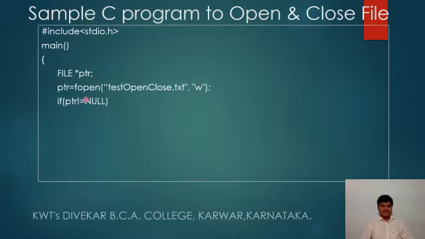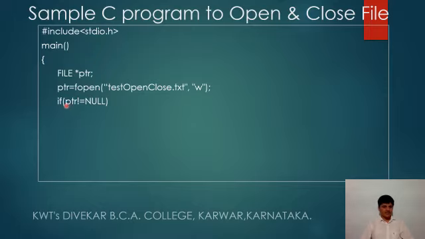As we have studied, the fopen function returns a pointer to the variable, and if the function does not create any file, then the fopen function returns a null value. Here we are checking whether the pointer is pointing to any file or not.